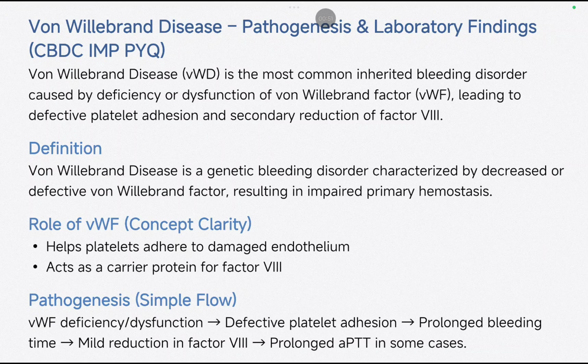So, what definition do you have to write? Von Willebrand disease is a genetic bleeding disorder characterized by decreased or defective von Willebrand factor, resulting in impaired primary hemostasis. Okay, what does von Willebrand factor do? It helps platelets adhere to damaged endothelium, and secondly, it also acts as a carrier protein for factor 8.